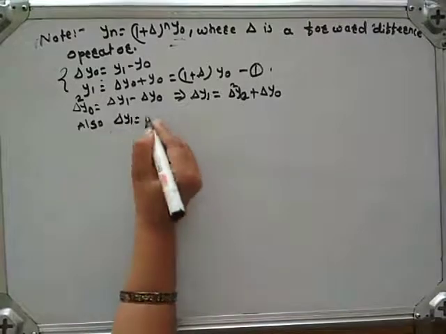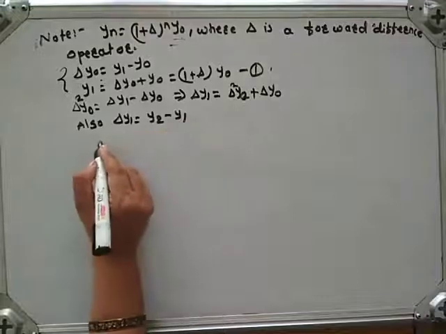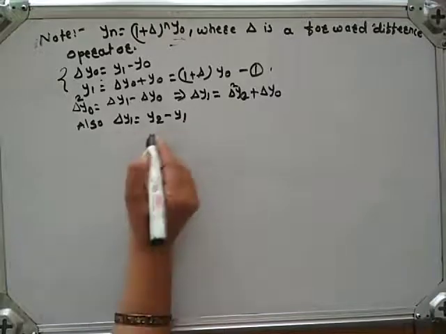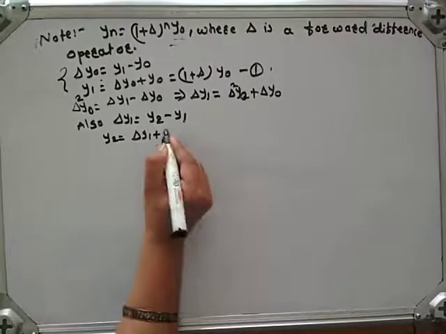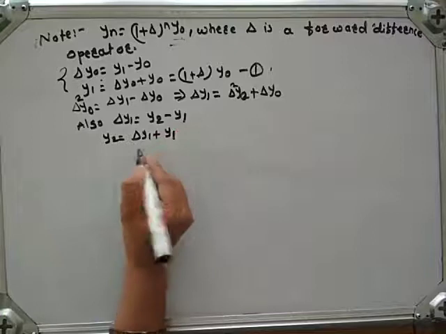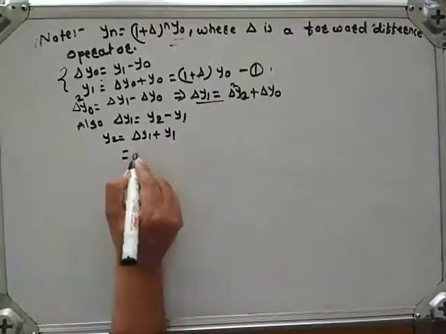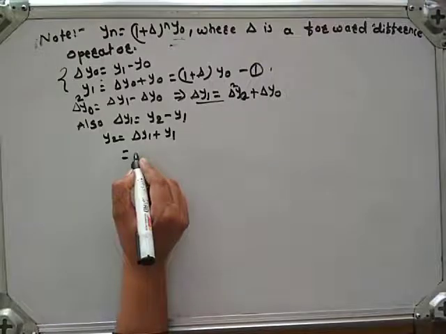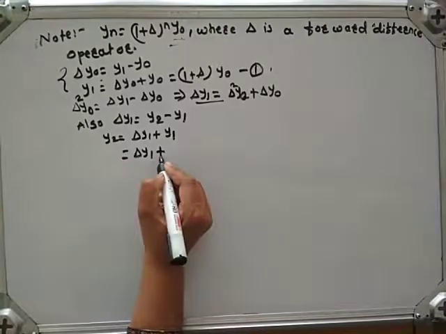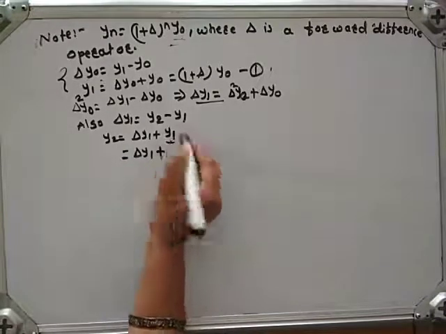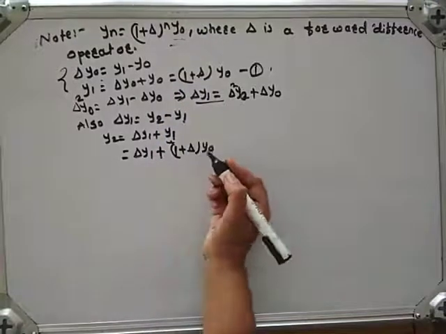Also, delta y1 is equal to y2 minus y1. Therefore, y2 is equal to delta y1 plus y1. Keep delta y1 as it is, plus y1, and here y1 is (1 plus delta) y0.